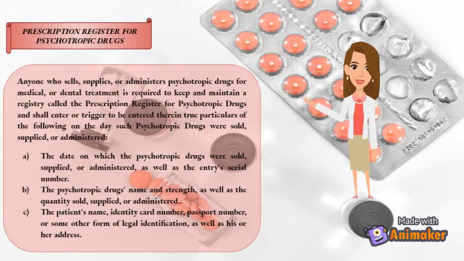The psychotropic drug's name and strength, as well as the quantity sold, supplied, or administered, and the patient's name, identity card number, passport number, or some other form of legal identification, as well as his or her address.